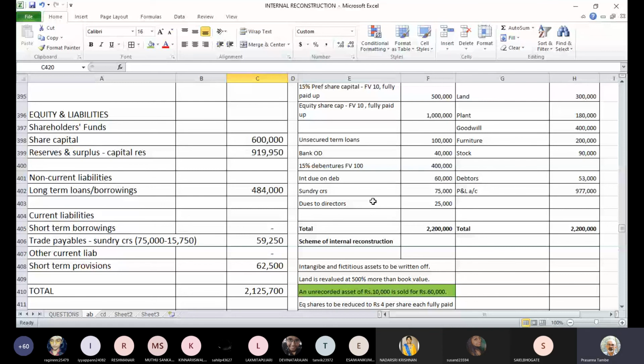Clear to everyone? Any doubts about this sum, what we concluded today? No sir. Everybody has followed? Okay, fine. So I think with that we will conclude the lecture. We have one more sum that we will tackle in the next lecture, and we will do some objectives also simultaneously, because we need to keep ourselves ready for objectives also. So I will create a Google form and share it with you, so that you can practice by yourself and get to know the correct answers also in the process.